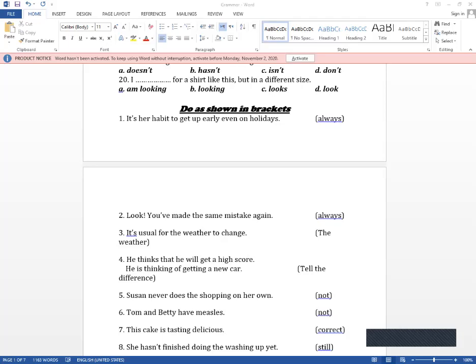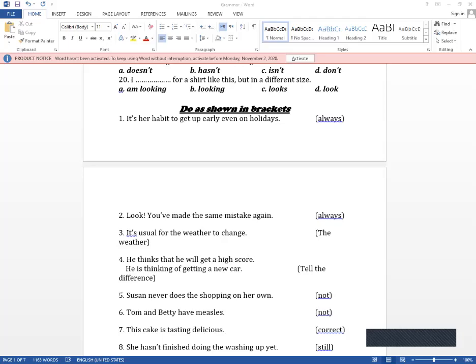Tell the difference. The first sentence is talking about a stative verb, which means believe. So he believes. While the second sentence, he is thinking of getting a new car, I mean that he is considering now. He is making a plan. So it's an action verb, so I may use it in the progressive tense. Suzanne never does the shopping on her own. Suzanne doesn't do the shopping on her own.